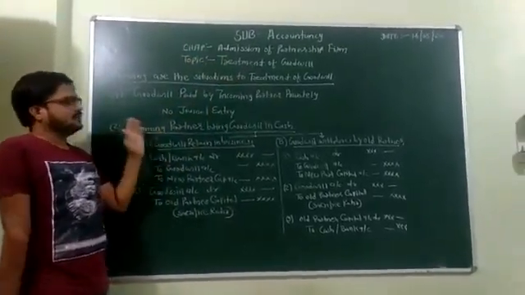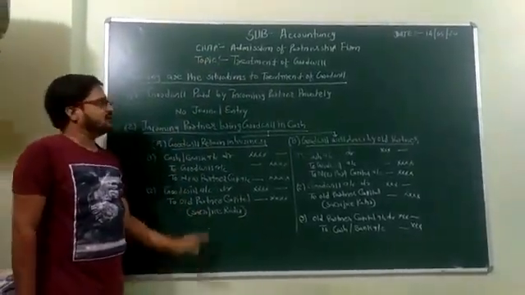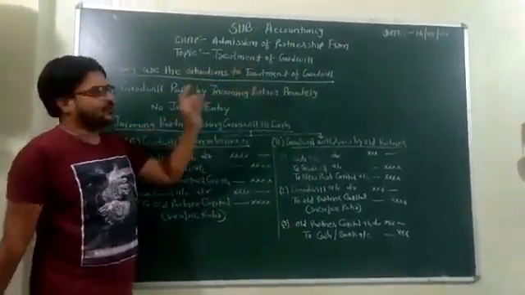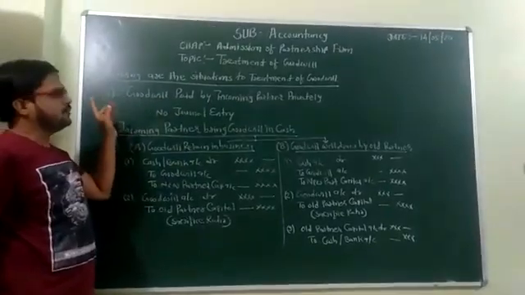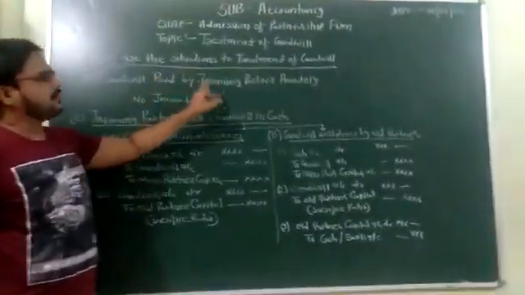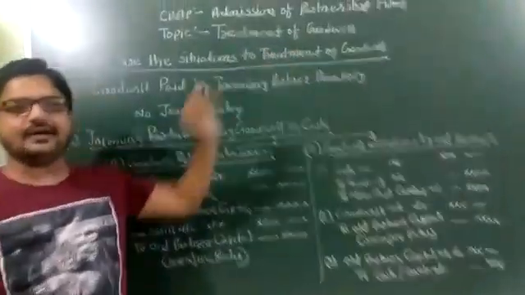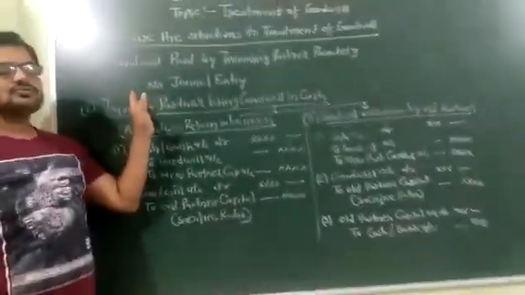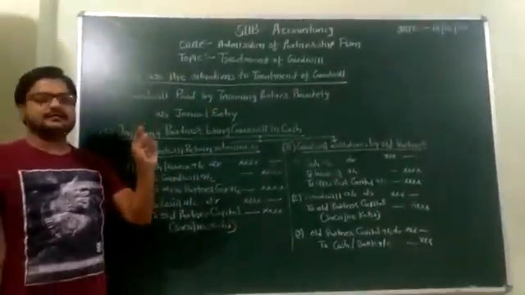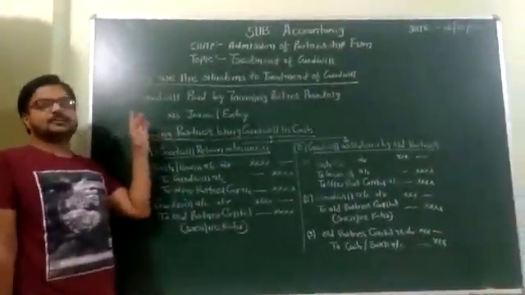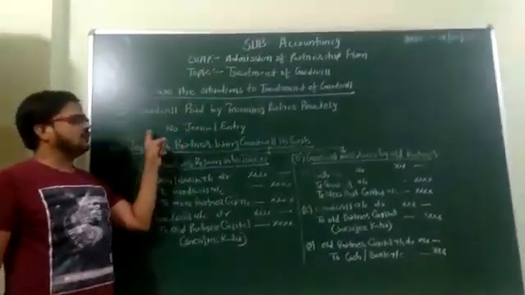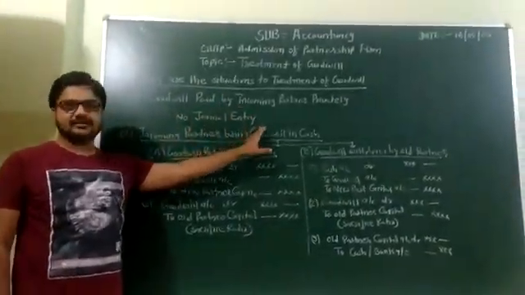Now there are two main conditions for goodwill. First situation, when the new partner brings the goodwill and this goodwill is paid by the incoming partner privately, at that time no general entry is passed in the books of account. So again listen, when the new partner brings the goodwill privately, no accounting treatment is given.